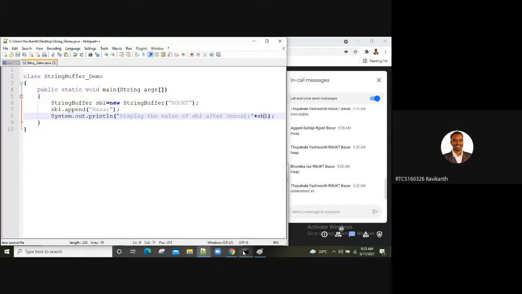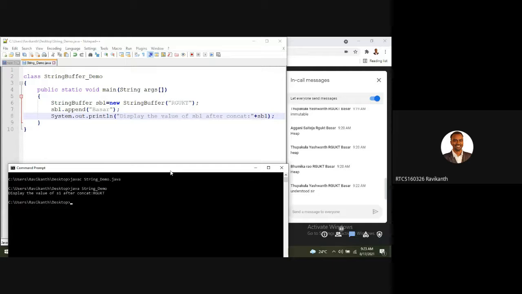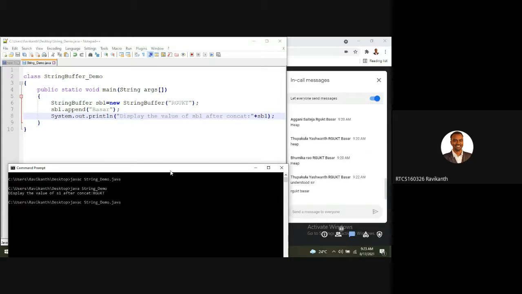Right. Save the program. Now the file name is the same. My class name is StringBuffer underscore demo. Now what output are you expecting?